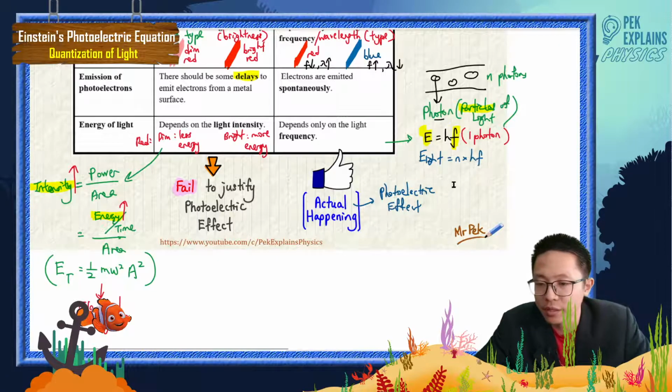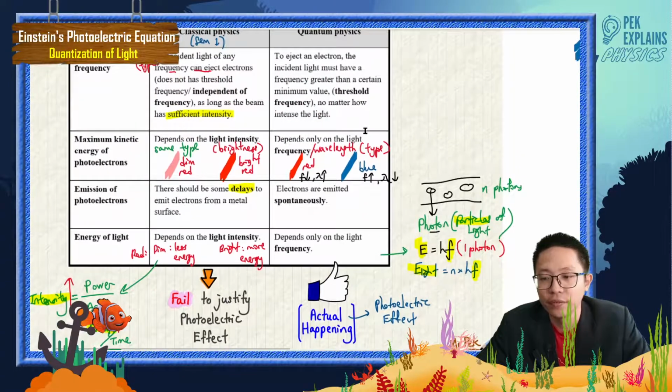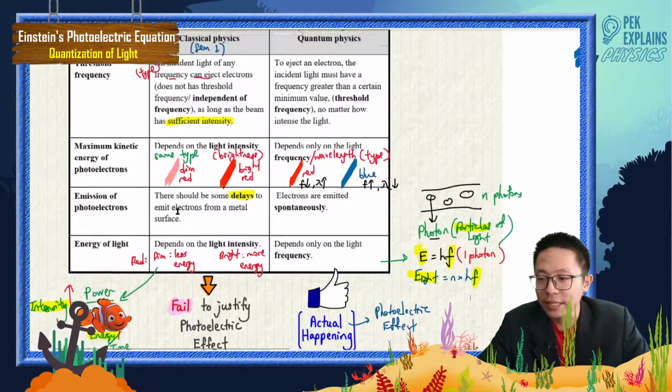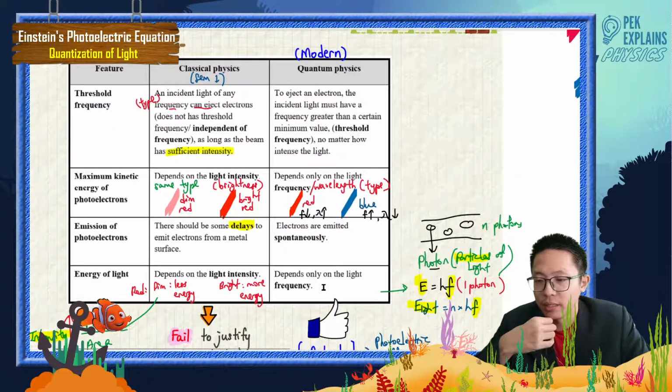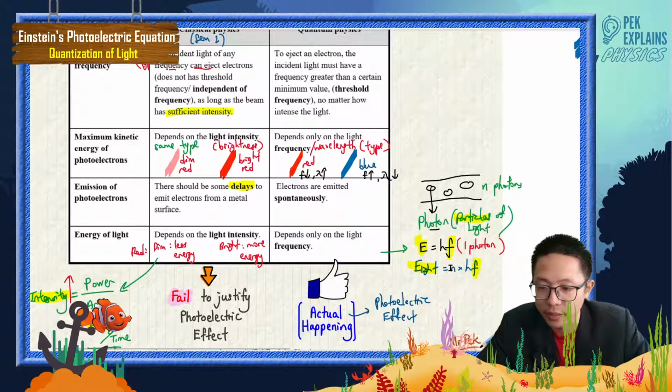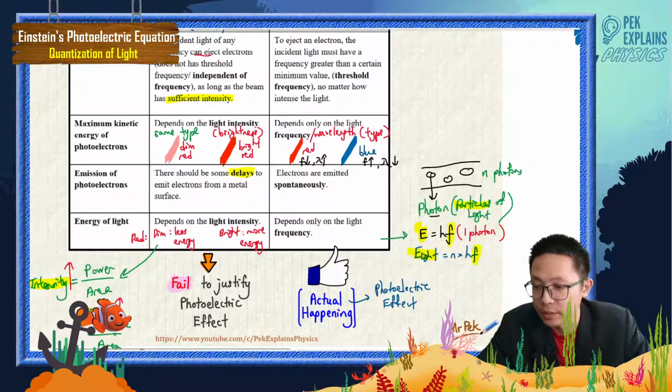So the energy of light depends on the frequency of light, and frequency is the different type of light. So energy of light in quantum physics depends on the type of light, the frequency. The higher the frequency of light, the more the energy of light.